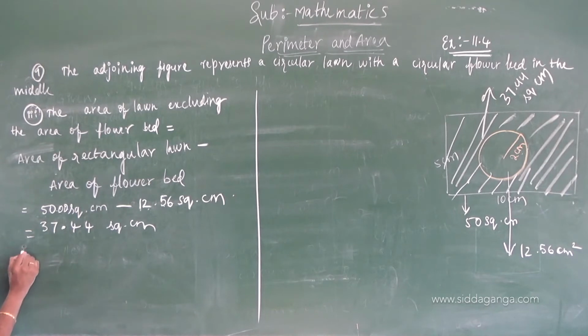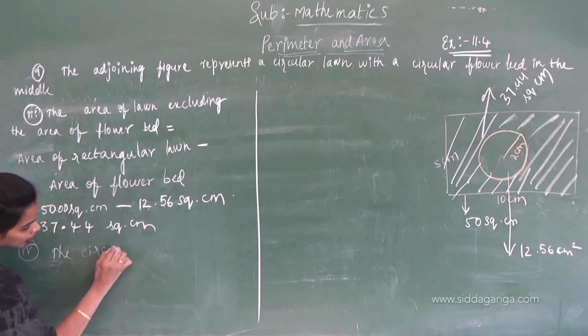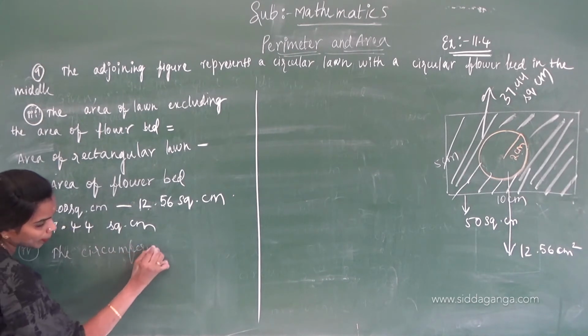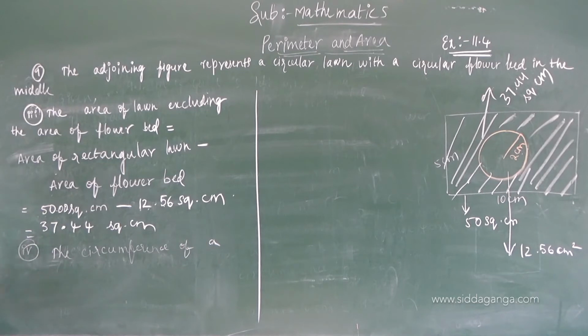And then the fourth question is the circumference of the circular flower bed. The circumference of a flower bed.